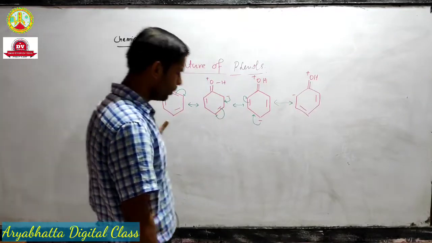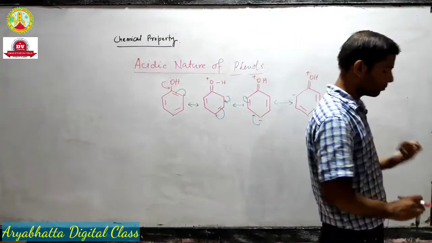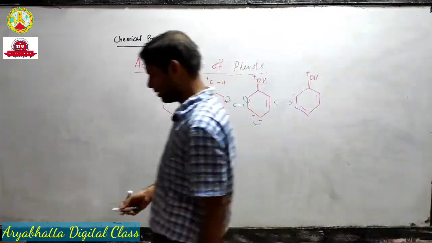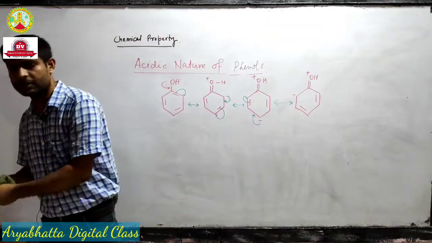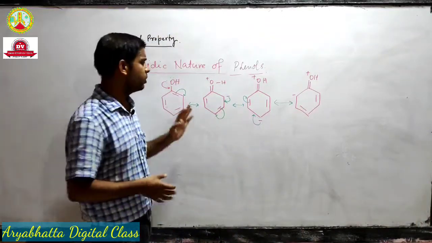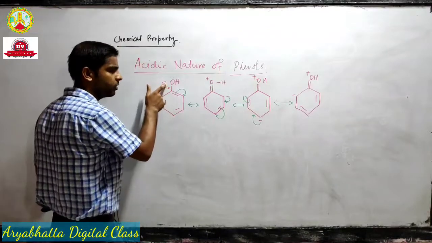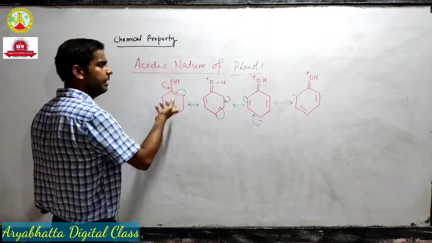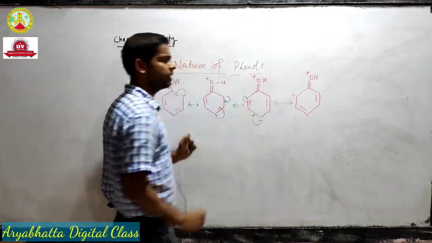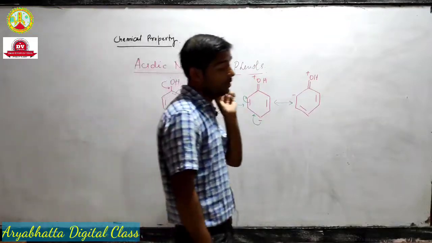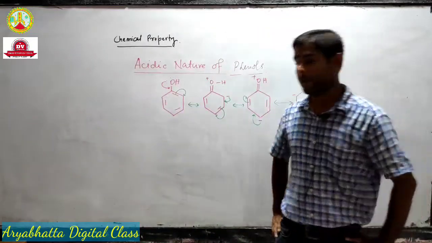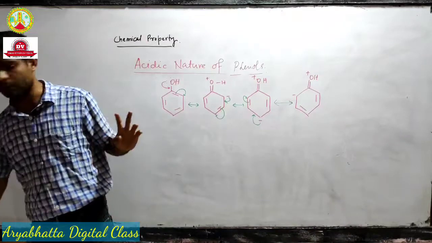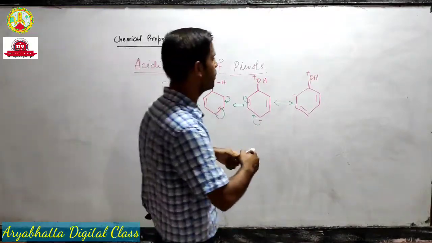Okay, now you can see why I have drawn this resonating structure. You see that the lone pair on oxygen is delocalized throughout the ring by resonance. Now just remember the case of alcohols. In alcohols, what did I tell you?